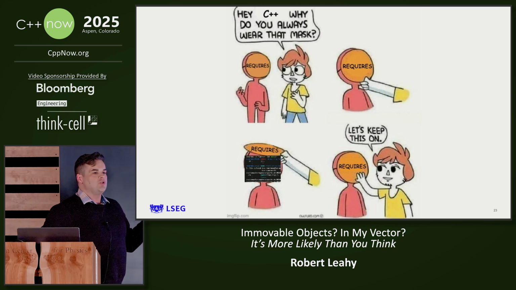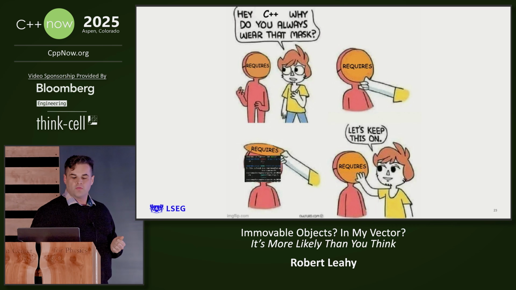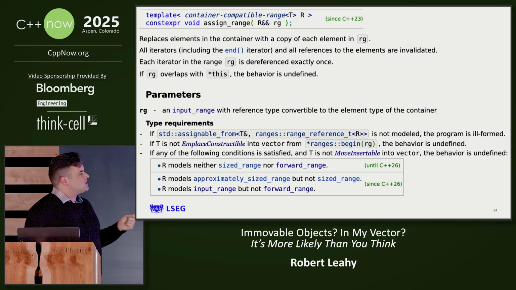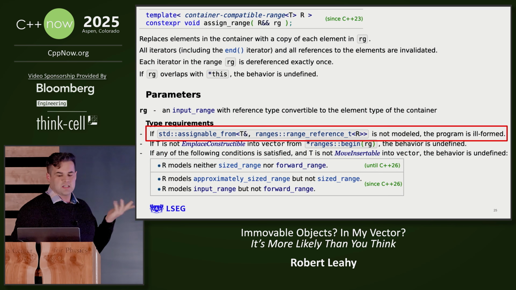But before I give you guys too much hope and you walk out going and doing this with your own vectors, I just want to warn you, don't try and do this with a sized_range, because for reasons that are unclear both to me and the author of the paper that added it, it requires assignability for some reason. Maybe I'll write a paper.